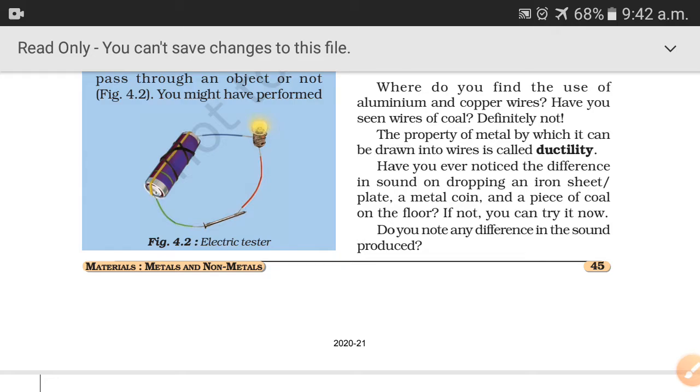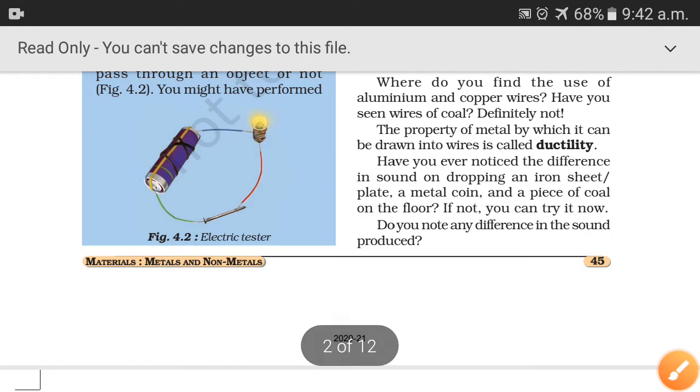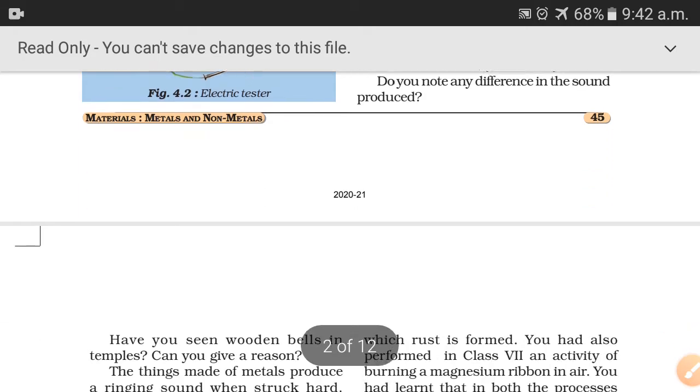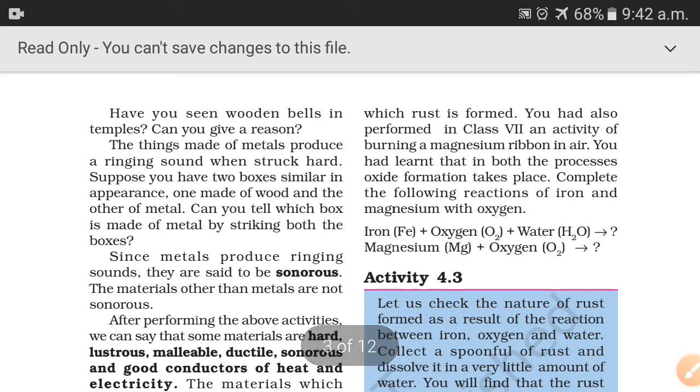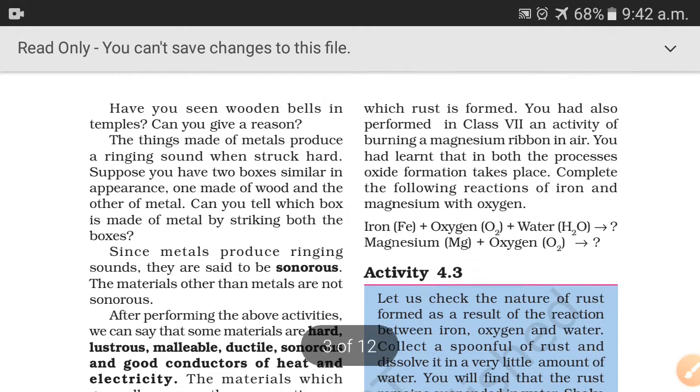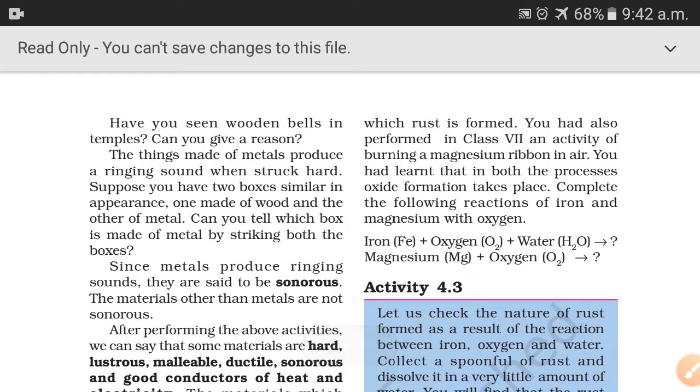Okay. Now the next property is sonorous. Sonorous means metals produce sound when they are hit with an object. Okay. Have you ever seen the metal bells in temples? Can you give reasons why? The things made of metals produce a ringing sound when struck hard.